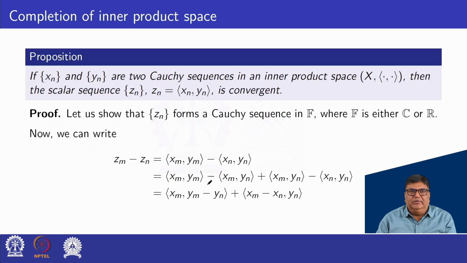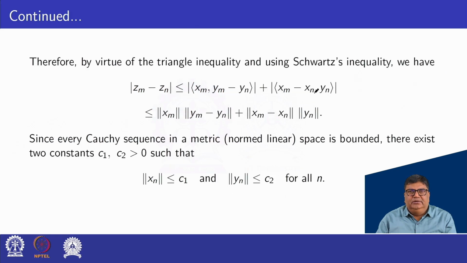Taking the modulus of both sides, mod of Zm minus Zn is less than or equal to mod of the first term plus mod of the second term. So using the Schwarz inequality, this is less than or equal to norm of xm into norm of ym minus yn, plus norm of xm minus xn into norm of yn.